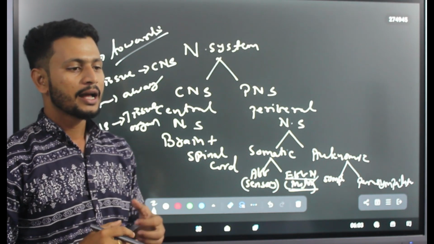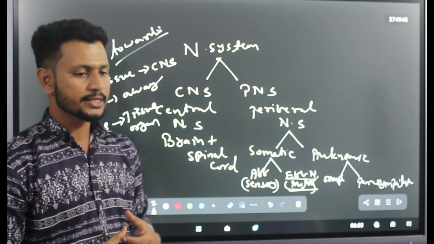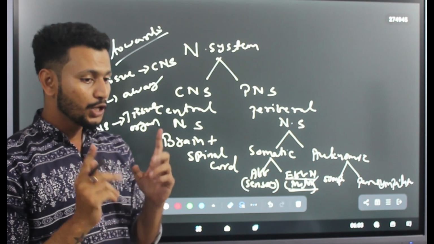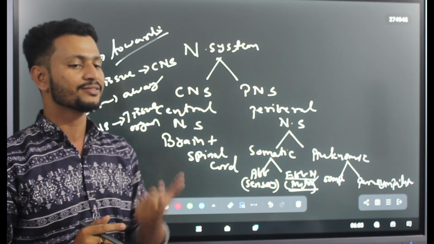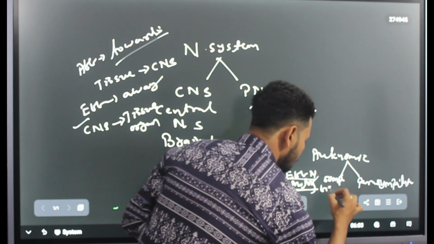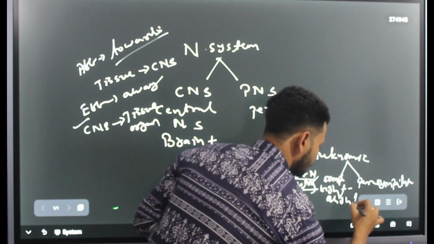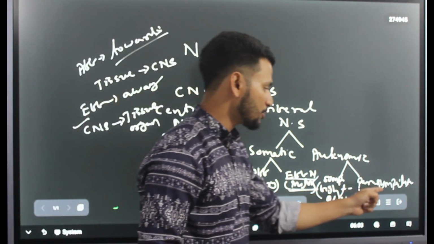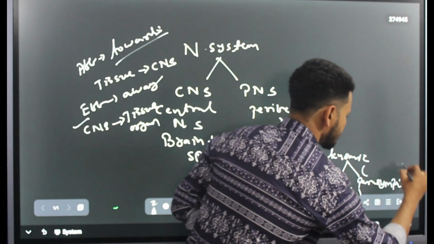Sympathetic is how you react towards a stressful situation, or a situation where your neurons are very much excited. That state is otherwise known as fight and flight. Clear? And specifically, the parasympathetic neurons are known as resting.